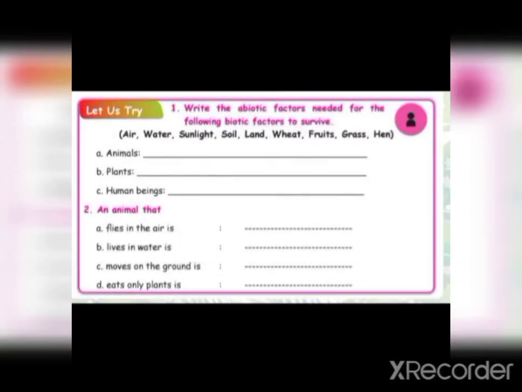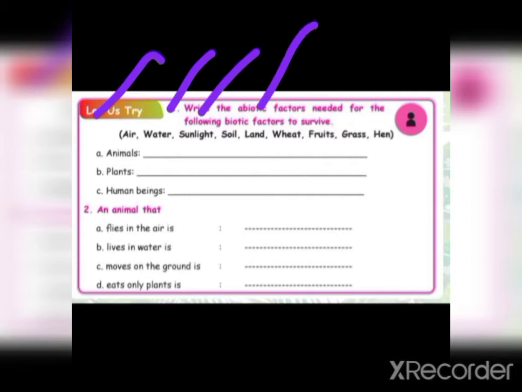Next, another activity. Write the abiotic factors needed for the following biotic factors to survive. These are the biotic factors: animals, plants and human beings. Here they are given some abiotic factors. For the animals, which all are needed? Yes, air, water, sunlight, land and grass, fruits also.